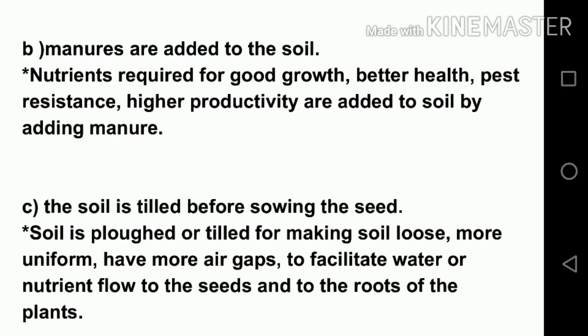The next is, the soil is tilled before sowing the seeds. Why do we till? So soil is plowed or tilled for making the soil loose, more uniform, and to have more air gaps to facilitate water or nutrient flow to the seeds and to the roots of the plants. Tilling also helps in microbial growth, like some kinds of bacteria, some kinds of fungi, etc. And even earthworms help to make the soil fertile during this tilling.